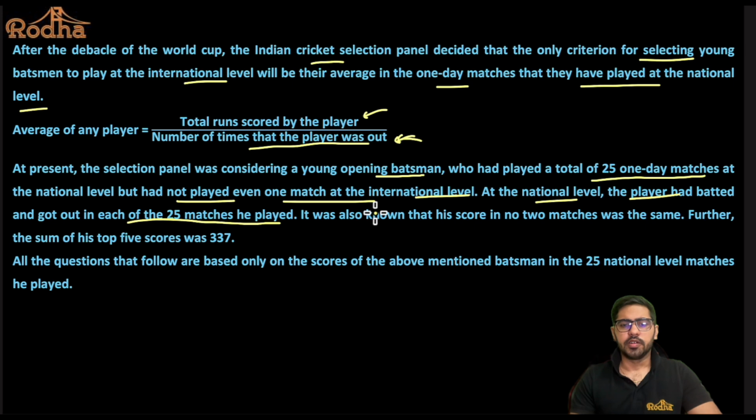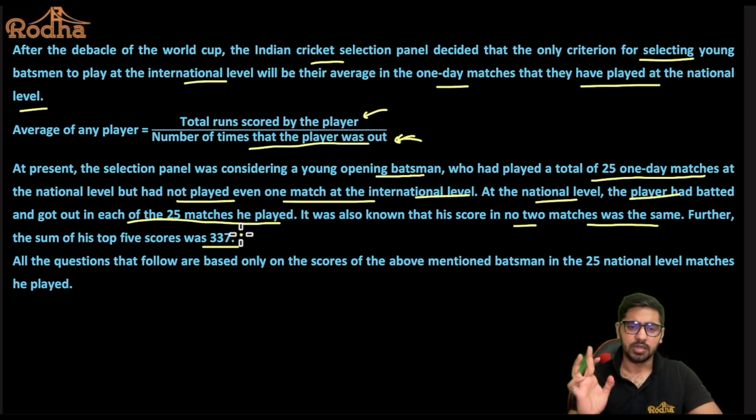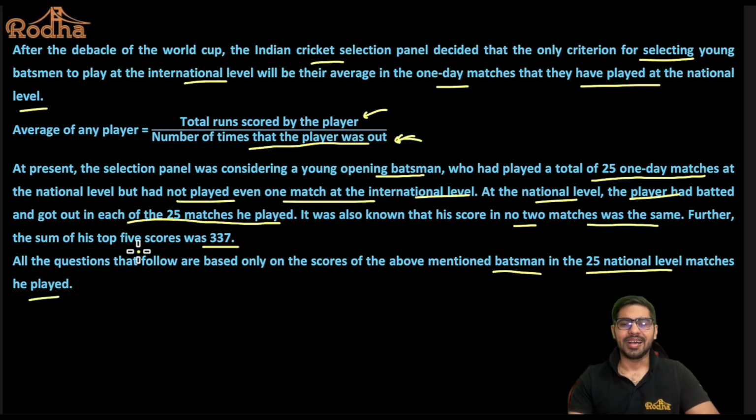Alright, perfect. It was also known that his score in no 2 matches was the same. So all the matches, the scores are distinct, right? Further, the sum of his top 5 scores was 337. Okay, so whatever his top 5 scores, their sum is 337. All the questions that follow are based only on the scores of the above mentioned batsman in the 25 national level matches that he has played. So all the questions are only as per this player, the young opening batsman. Alright.